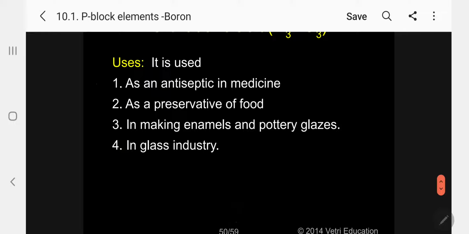It is used as an antiseptic in medicine. And also it is used as a preservative of food. Number 3, in making enamels and pottery glasses. Lastly, it is used in the glass industry.